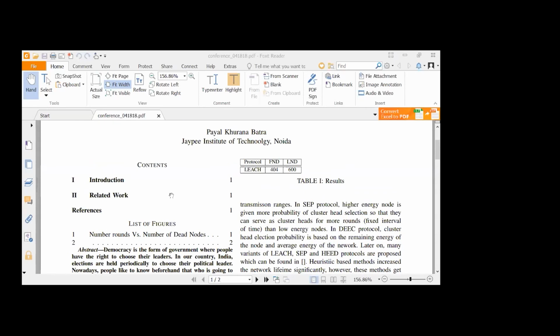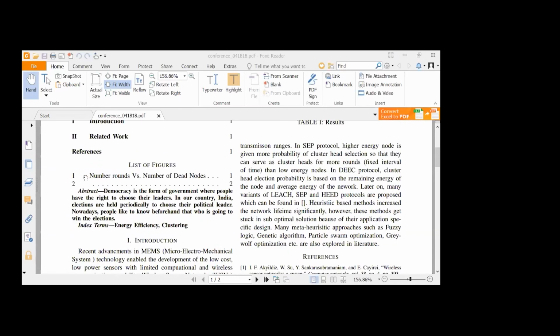So look, that is not part of any article, just to show that, look, it is written as contents. First, introduction is automatically coming. Related work is on one page. References are on one page, because on one page I did all things. Then list of figures: the number versus the caption will come here, and at which page it is. Figure number 2 is on page number 2, so it will show page number 2.